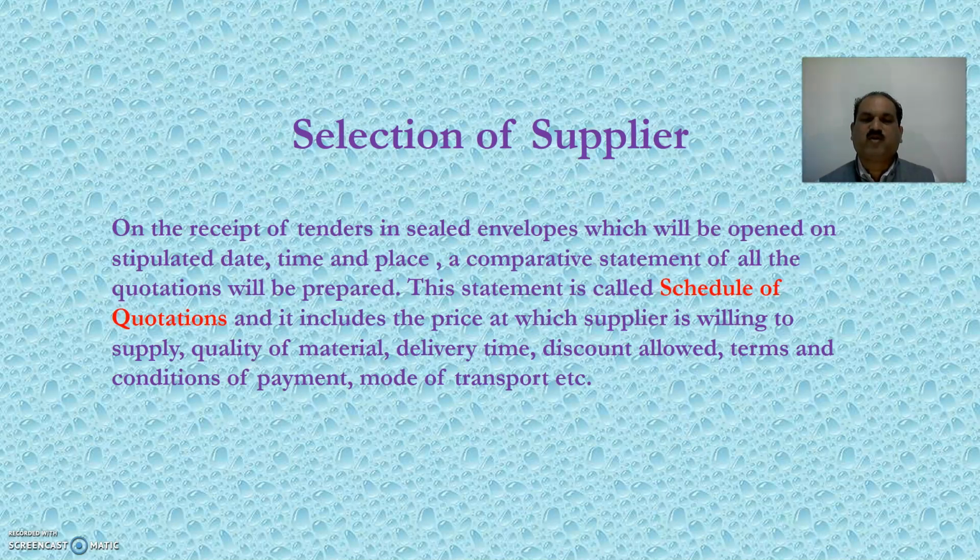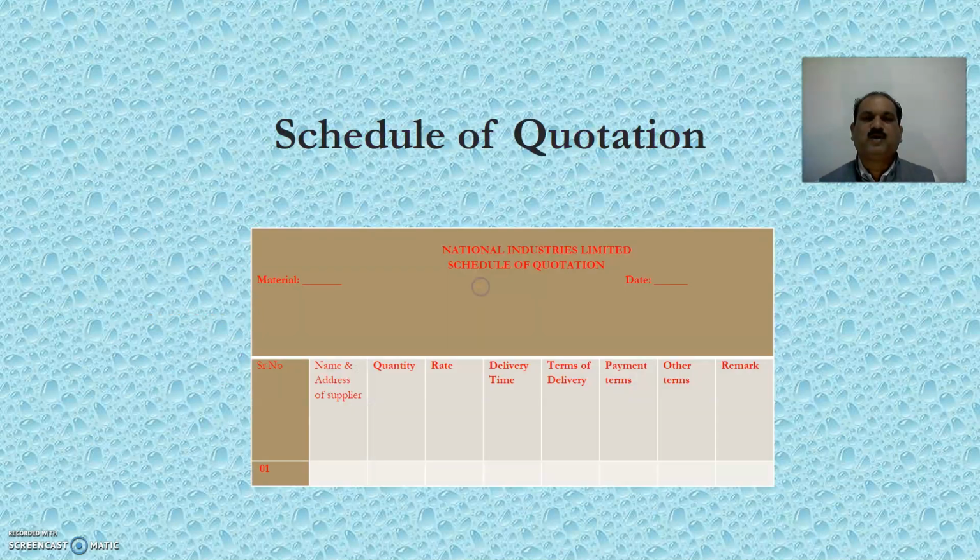In short, Schedule of Quotations is what? It is a comparative statement of all the quotations received. What does it include? Schedule of quotation includes the price at which the supplier is willing to supply, quality of material, delivery time, discount allowed, terms and conditions of payment, mode of transport, etc. So this is the format of schedule of quotation.